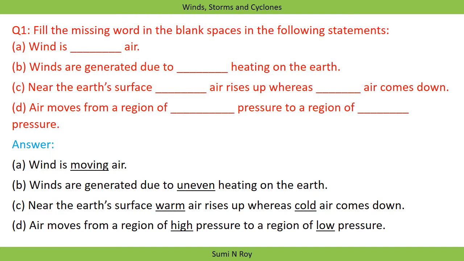As we know, the warm air is less dense, so it rises up, and the cold air is more dense, means it is denser, so it comes down. Next, last question: air moves from the region of dash pressure to the region of dash pressure. So air moves from a region of high pressure to a region of low pressure.